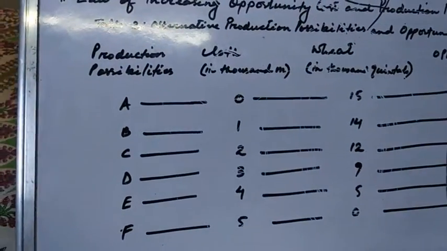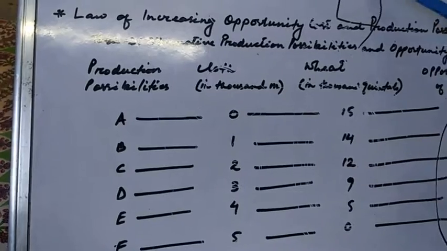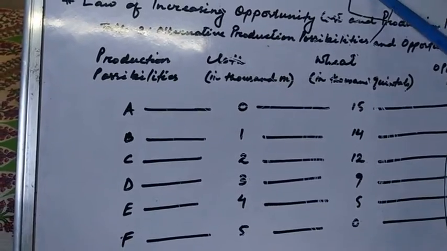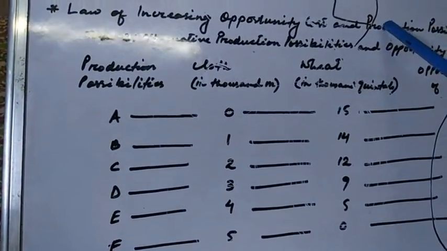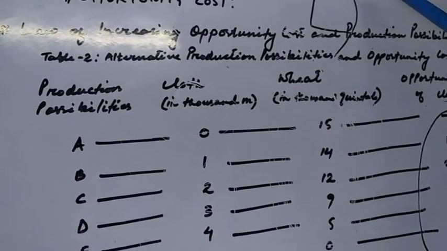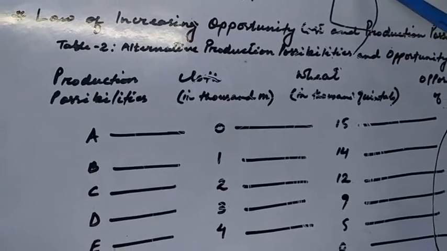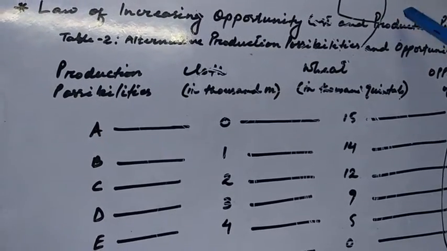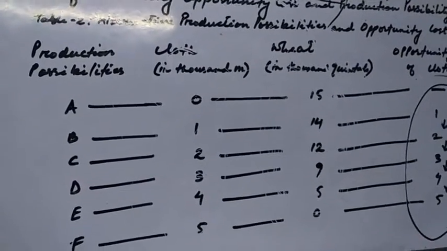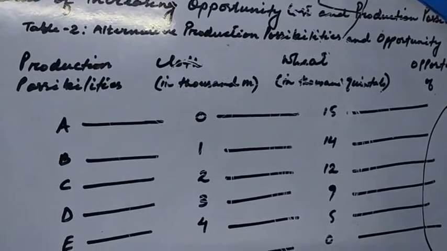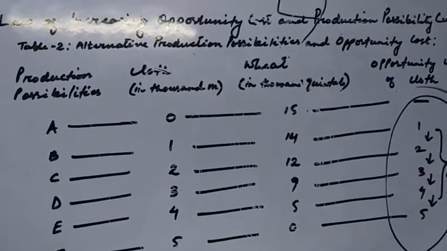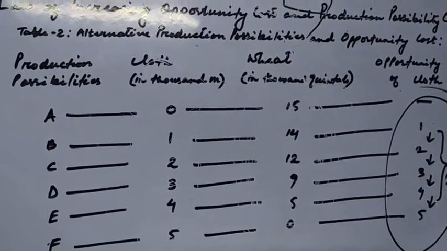And again, in the production possibility frontier, the same rule applies when we move from A to F. You will have to sacrifice more of the good. You are adapted to cloth production, but you are shifting your production to wheat. So once this shift happens, you are sacrificing more cloth to get an extra unit of wheat. So your sacrifice keeps on increasing because you are moving to production for which you are not suited. That is all about increasing opportunity costs. With this, we have come to the end of the chapter. Thank you.